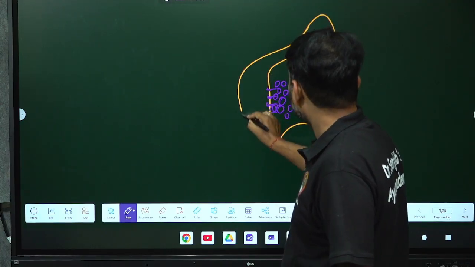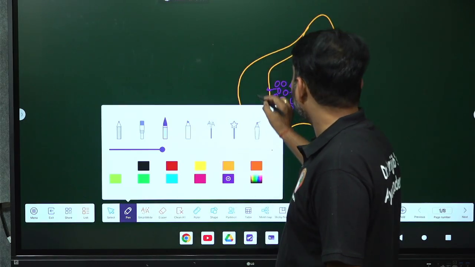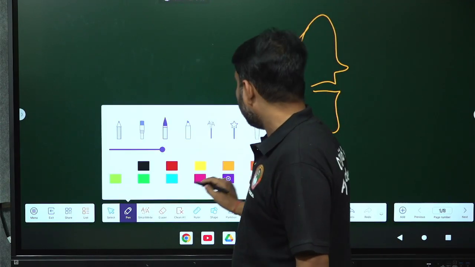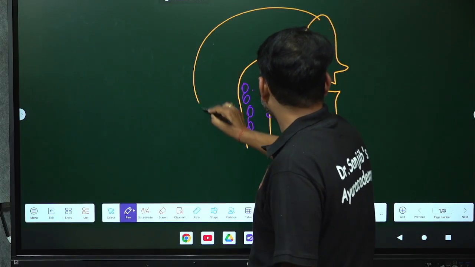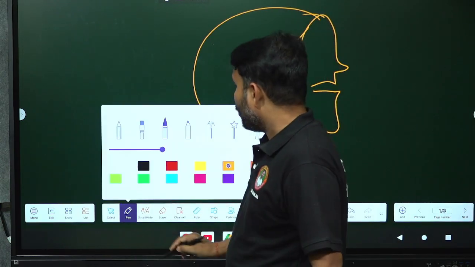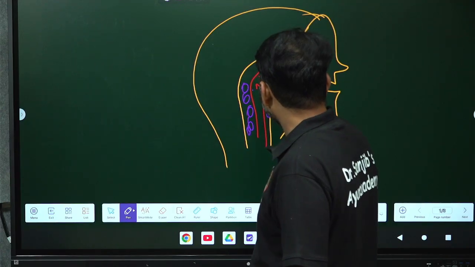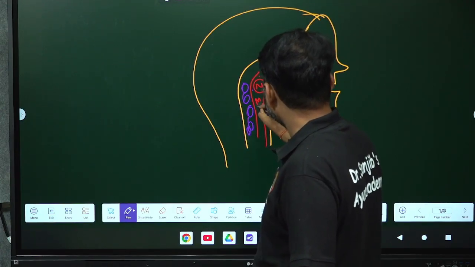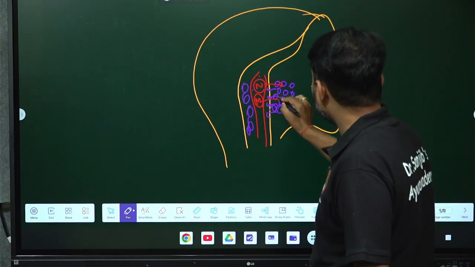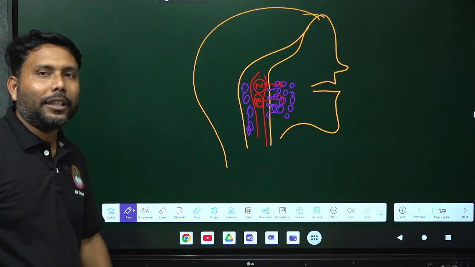This is the underlying tissue damage, and this one is the pharynx, and bacteria are again coming to the pharynx. Then there will be blood vessel dilatation. I have already told blood vessel dilatation. First line of defense mechanism is neutrophil, then second line is the monocyte, already told monocyte. Neutrophil will come to the site, then monocyte will also come to the site. So these are the things happening when any person is affected by any throat infection.